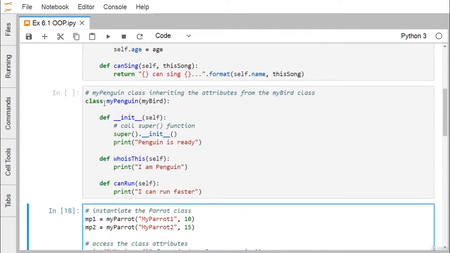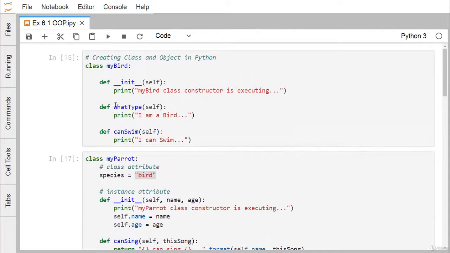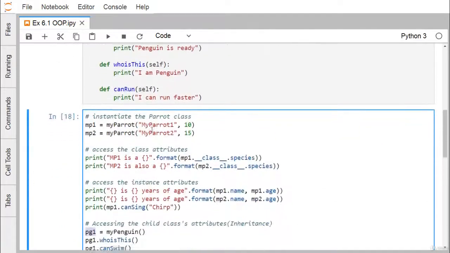You can find that this class mypenguin has the instance functions who is this and can run. My bird was already defined here. It has the methods what type and can swim. As a result, my penguin is inheriting my bird. So the methods defined in my bird have got inherited into my penguin, so they can be accessed.